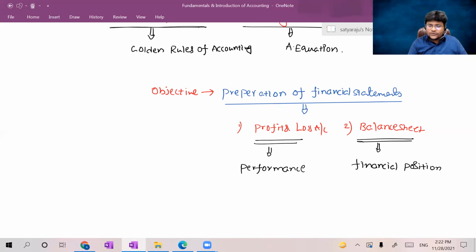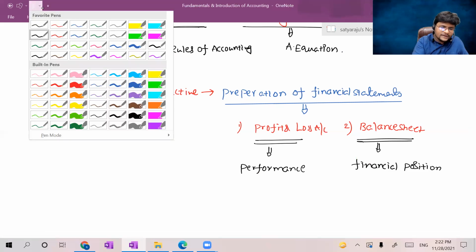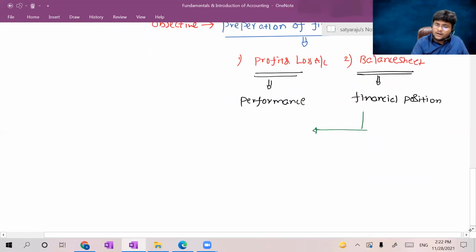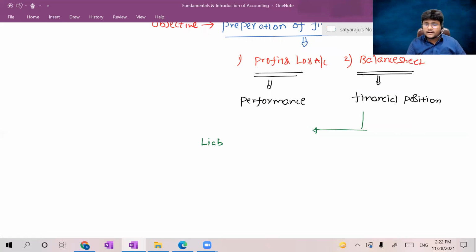Coming to the balance sheet, you know one thing, guys. Liabilities, I'm telling from a very basic point of view, so don't think in terms of a company or a partnership; don't think of all such things.